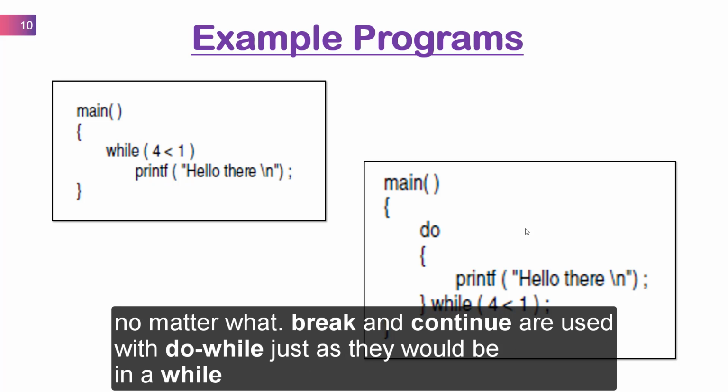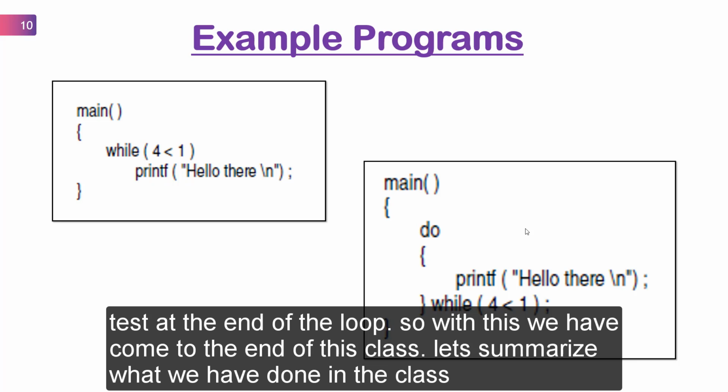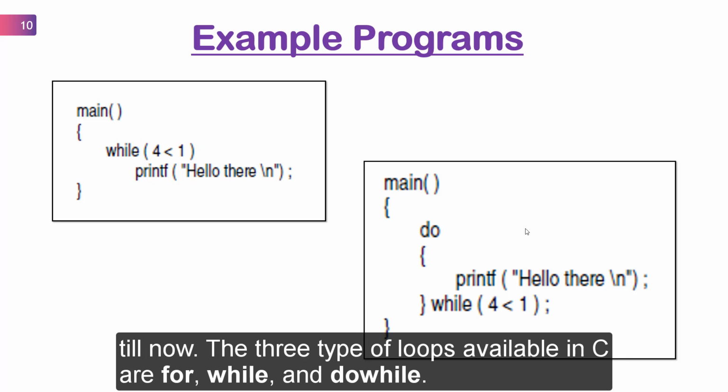Break and continue are used with do while just as they would be used in a while or a for loop. A break takes you out of the do while by bypassing the condition test. A continue sends you straight to the test at the end of the loop. So with this, we come to the end of this class. Let's summarize what we have done in the class till now.